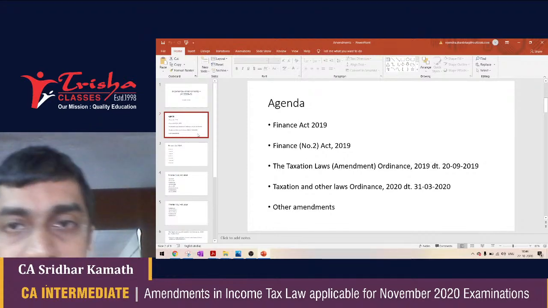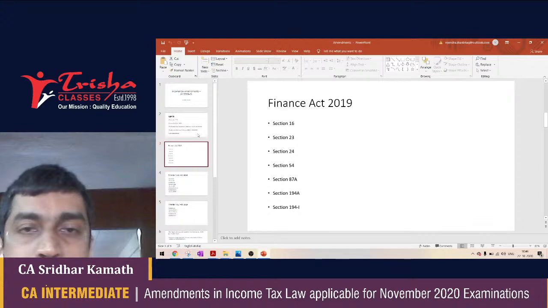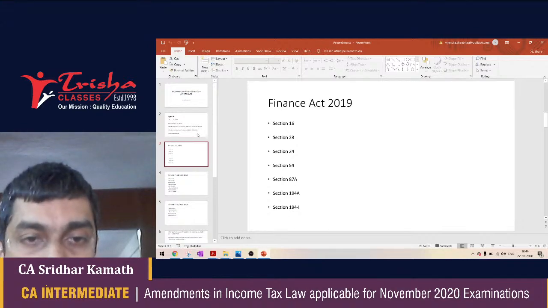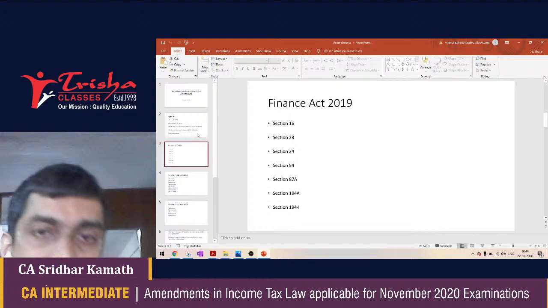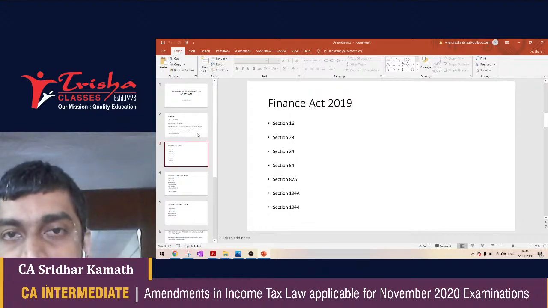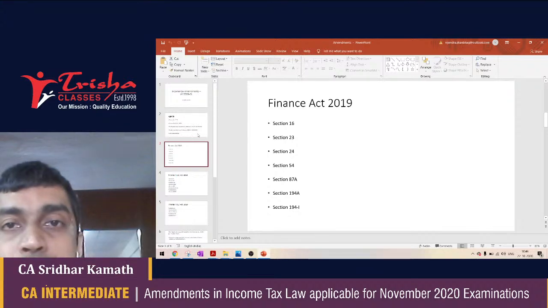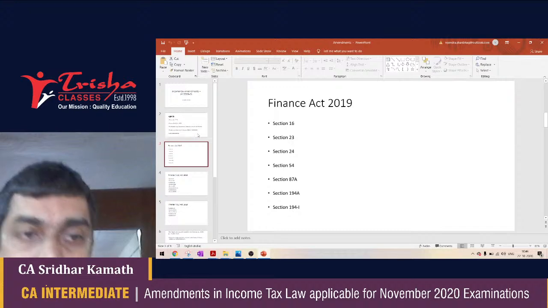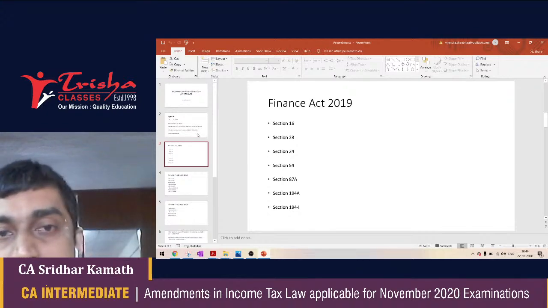So let's begin our discussion with the first part of it, Finance Act 2019. So Finance Act 2019 has made changes to the following sections, and I will also take you through the Finance Act 2019 itself so that you understand and appreciate these amendments better. So these are some of the sections that are applicable. Now remember, I'm only covering sections that are applicable to CA intermediate students. There are actually a number of more amendments that have happened through all of these acts, but I'm only talking about the amendments that are applicable to CA intermediate students.